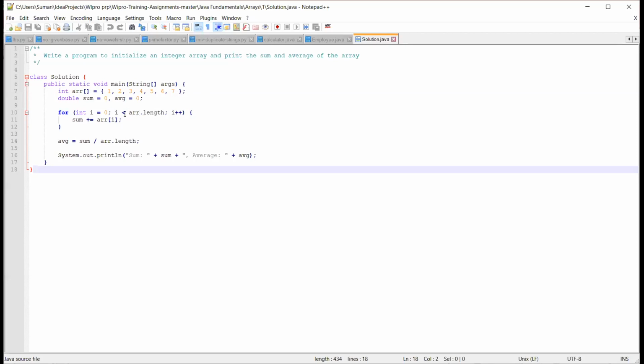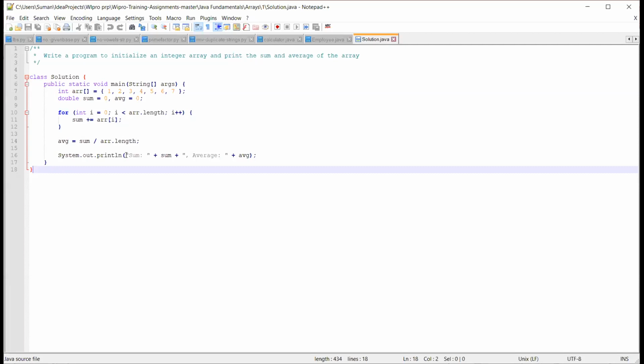Until i is less than 7, it will check and iterate the for loop, and it will add 1 plus 2 plus 3 plus 4 and so on until 7. The average value is equal to sum divided by the array length 7.